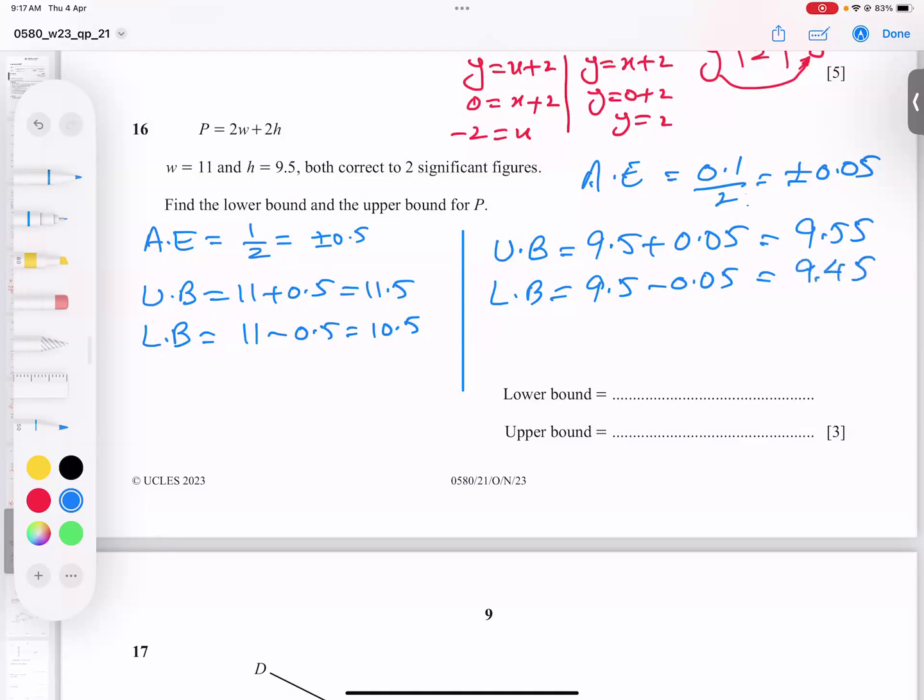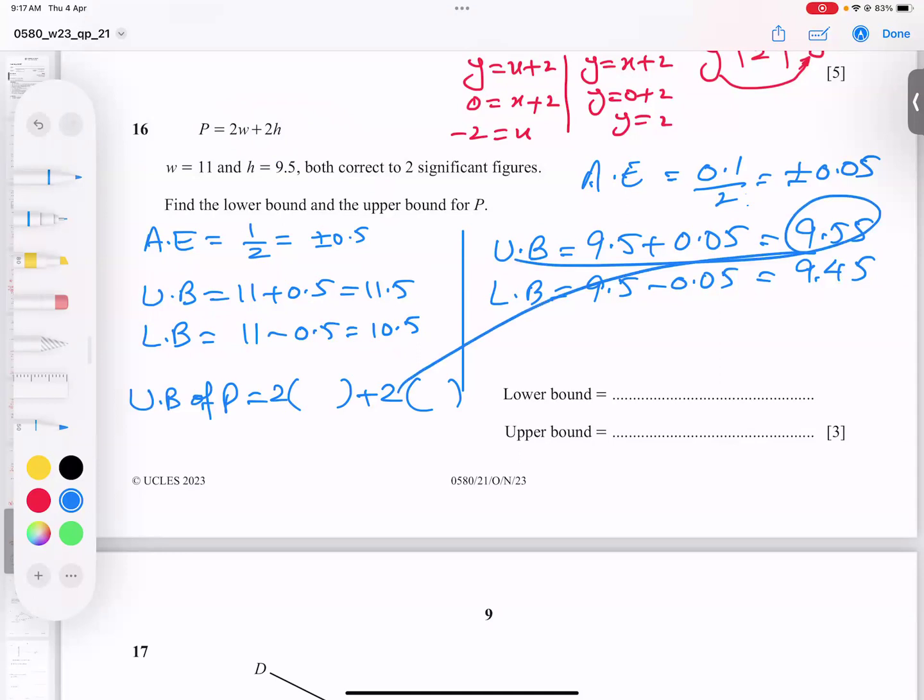Now we will plug in. We are looking for the upper bound of the P value. So how will I do it? 2 times W and 2 times H. I will take the upper bound of W and the upper bound of H, so 11.5 here and 9.55 here.